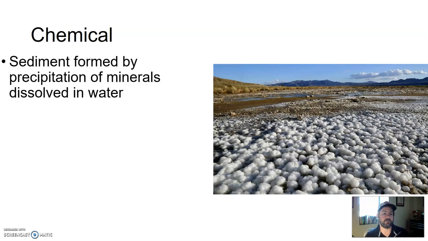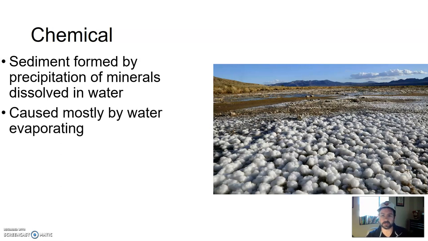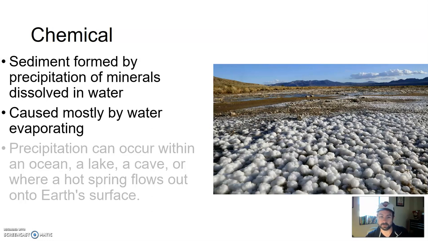Chemical sediments are formed by precipitation of minerals dissolved in water, and it's caused mostly by water evaporating. So imagine it rains in an area, say in the surrounding mountains. As the rain hits the mountains, it might break down and weather some material, and that rainwater pools down in the bottom valley below. Well, in some of that material that was broken down, there might be some minerals. As the water evaporates away, the minerals settle out, sometimes forming some sort of crystalline structure, sometimes not, but that is chemical sediments.